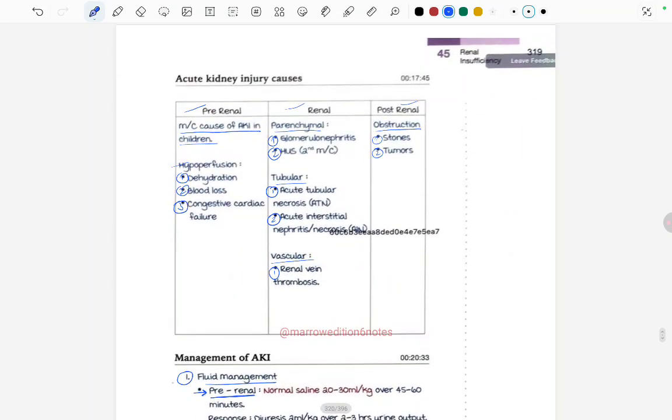Now, acute kidney injury causes, it can be prerenal, renal, and the postrenal. In prerenal, it was mainly due to hypoperfusion caused by dehydration, blood loss, and congestive cardiac failure. In renal, it can be parenchymal, tubular, or vascular. In parenchymal, glomerulonephritis and HUS. In tubular, that is acute tubular necrosis and acute interstitial nephritis or necrosis. And in vascular, there is renal vein thrombosis. In the postrenal one, can be caused by obstruction, which can be due to stones or tumors.